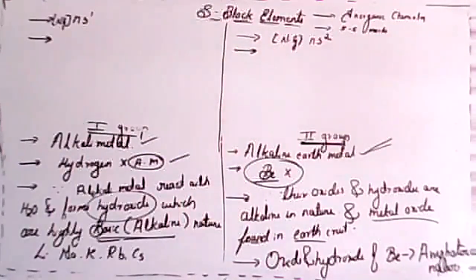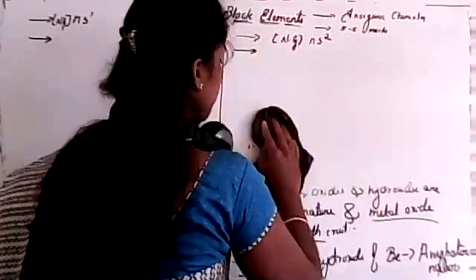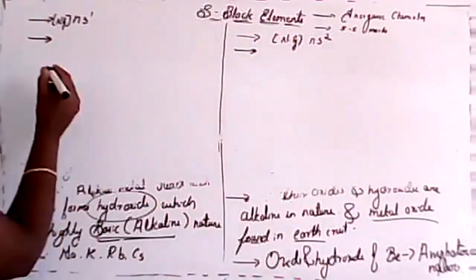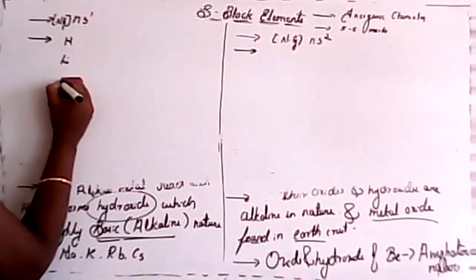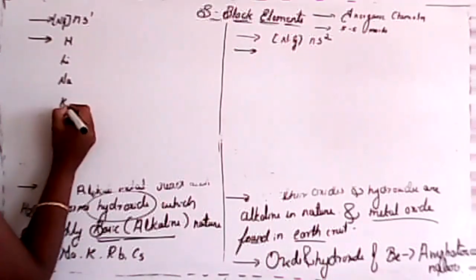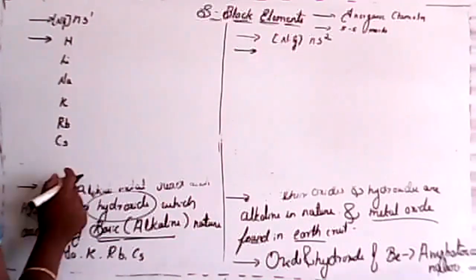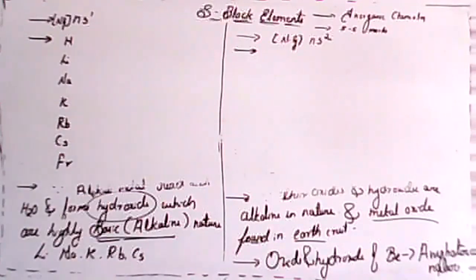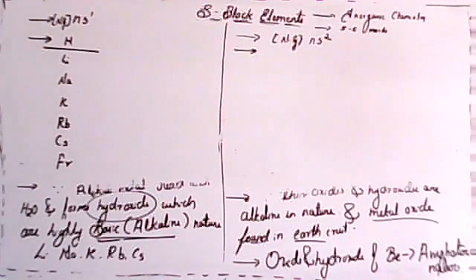Which are the first group elements, student? The first one is hydrogen, lithium, sodium, potassium, rubidium, cesium, and the last one is francium. Isn't it? Hydrogen, lithium, but we don't consider hydrogen an alkali metal.